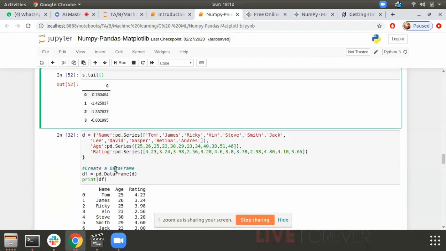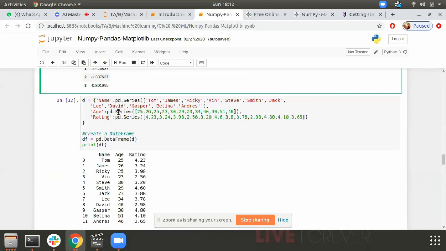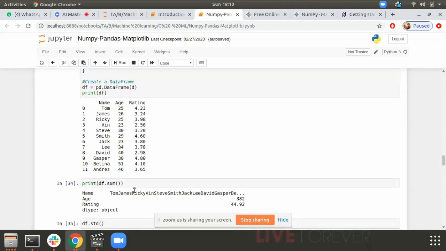Then here I created a data frame. As you can see, I've created a data frame from a dictionary of series, and these series are created using lists. Name, age, and rating are my column names, and these are my entries.